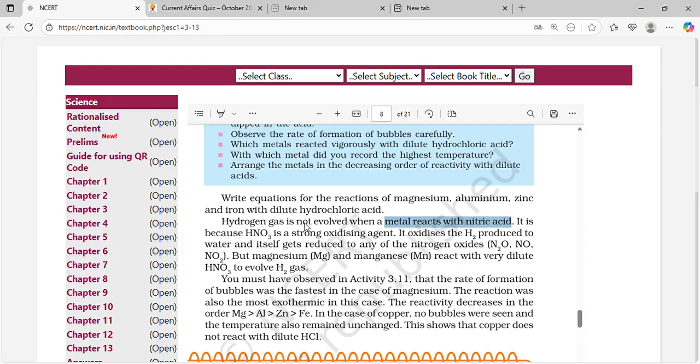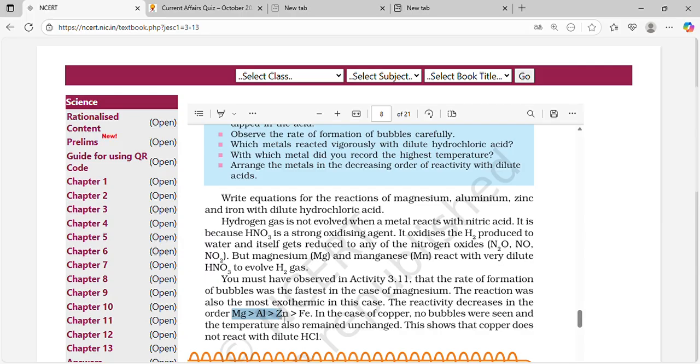Hydrogen gas is not evolved when a metal reacts with nitric acid. It is because HNO3 is a strong oxidizing agent. It oxidizes the H2 produced to water and itself gets reduced to the nitrogen oxides N2O, NO, and NO2. But magnesium and manganese react with very dilute nitric acid to evolve hydrogen gas.